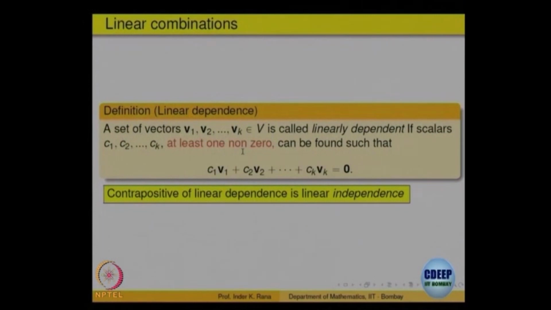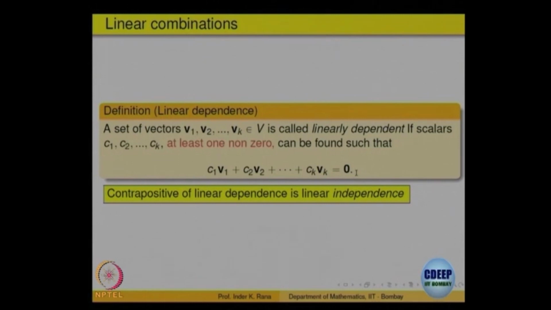So, let us look at some more. Then what did we do? We looked at what is called linear independence and dependence. Same you can define: given a finite set of vectors, you can say they are linearly dependent if a linear combination is equal to 0, where at least one of the scalars is non-zero. So, there is a linear combination which is 0 with one of the scalars non-zero, then you say it is a linearly dependent set. Contrapositive of that, something which is not dependent, it is independent, right.